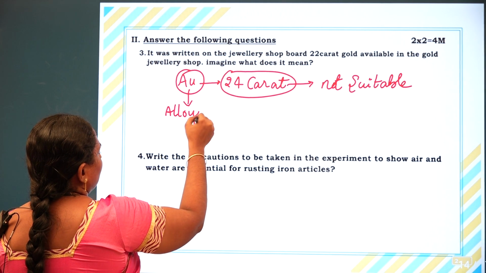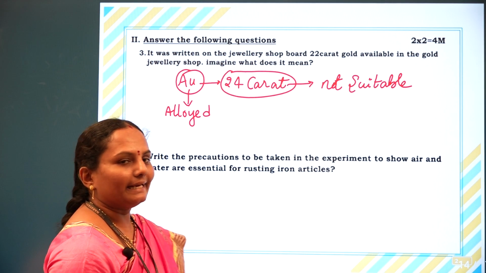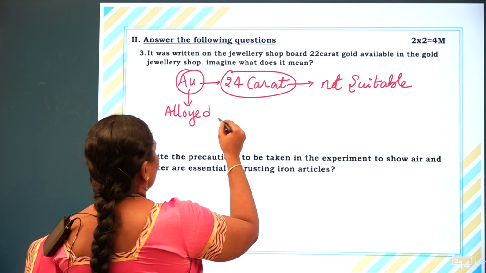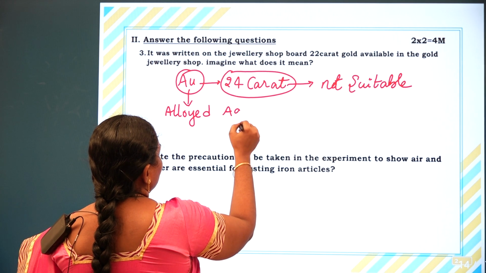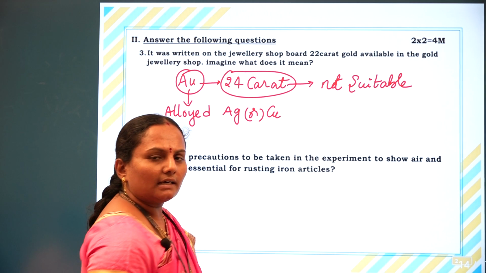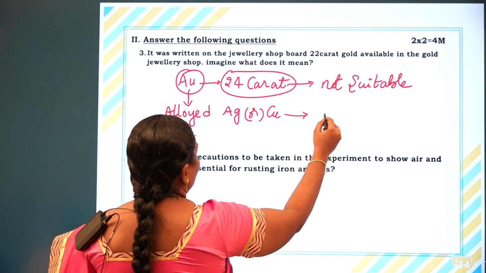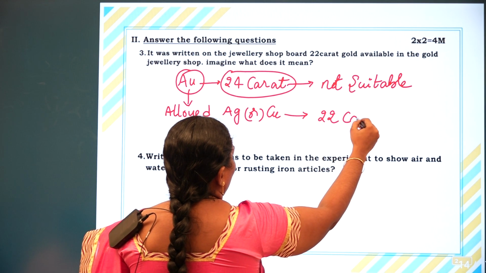Alloying means a homogeneous mixture of two or more metals. So pure gold should be alloyed with either silver or copper. After mixing, the gold is called 22 carat gold.